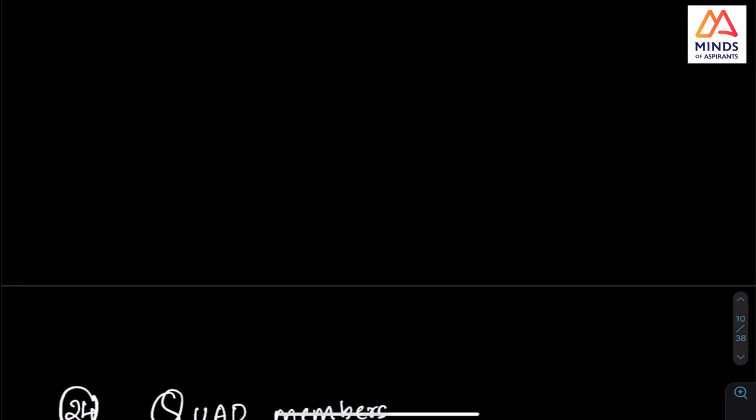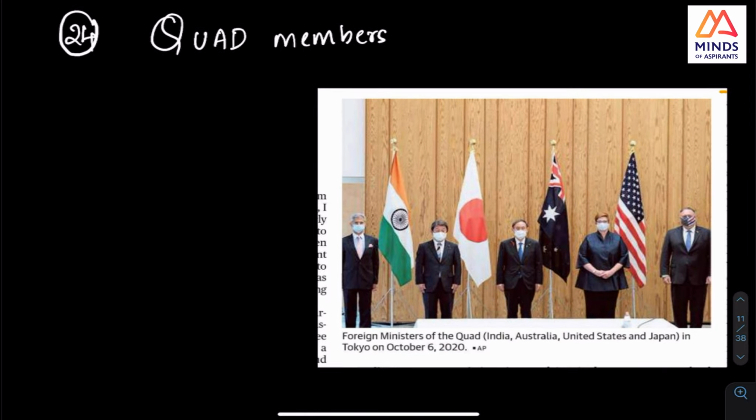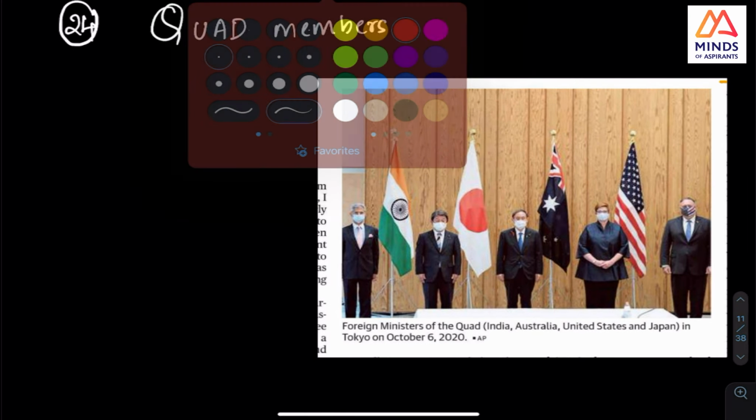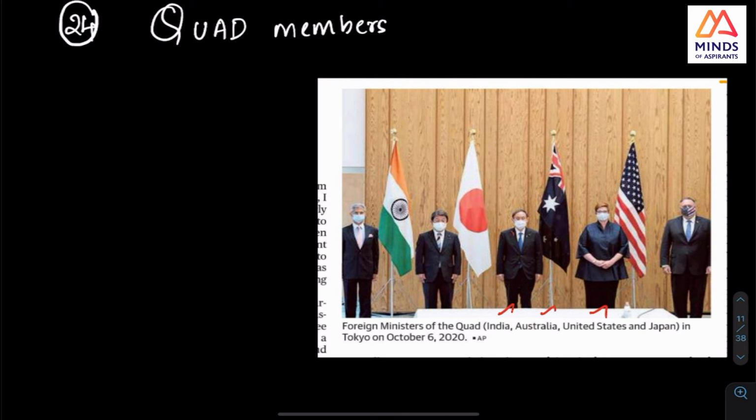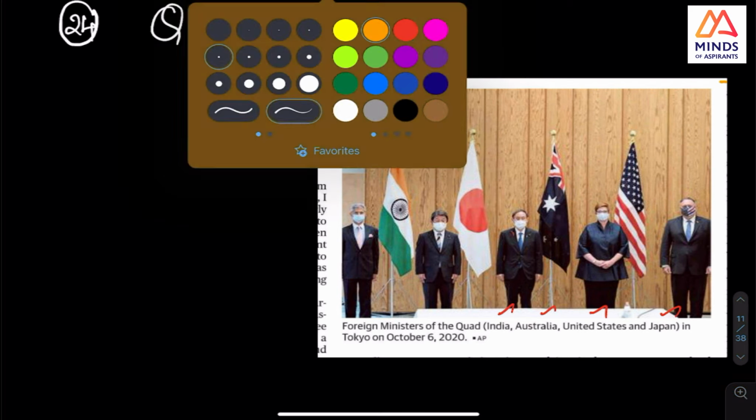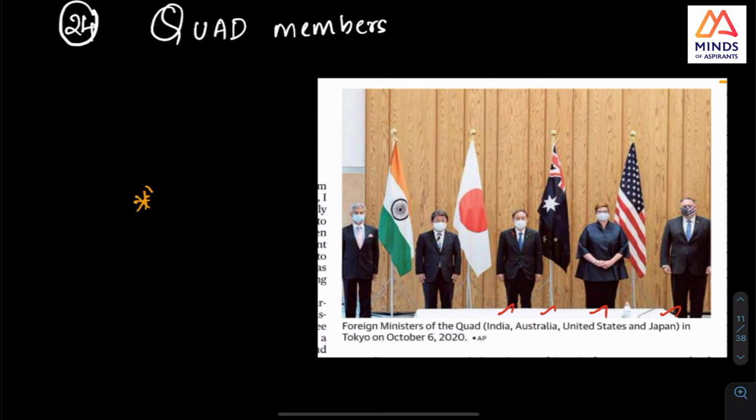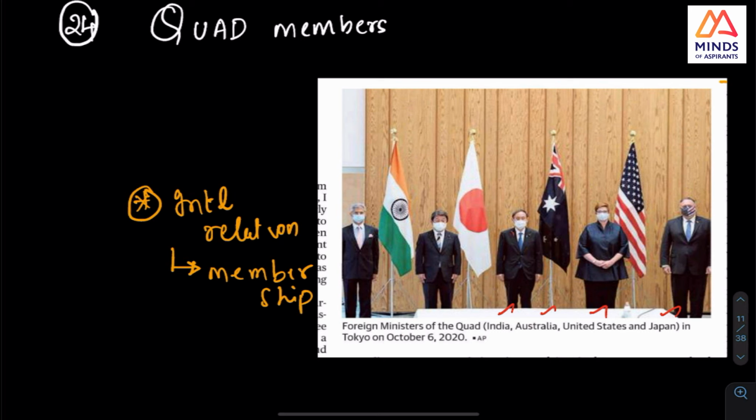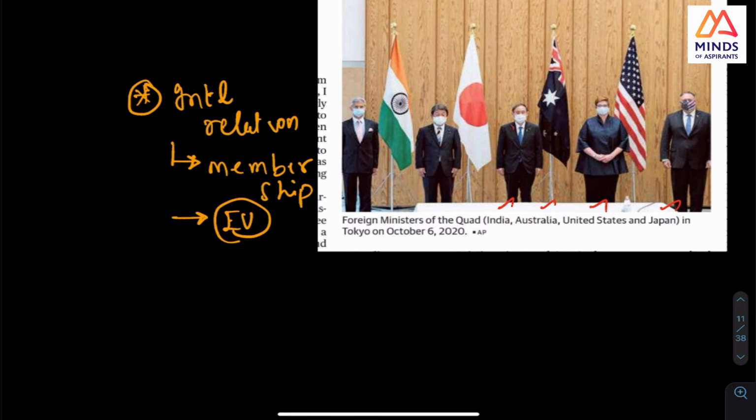So continuing with this topic, the next topic is the Quad members. This for example is a little simple. There are 4 countries: India, Australia, USA and Japan. But what I want you to check is that in current affairs, the next important thing is international relations. If you think very closely, we cannot have a detailed analysis of the membership of all the countries of the EU or any other big organization, but we can have an overall view of what this organization does and who all are members.